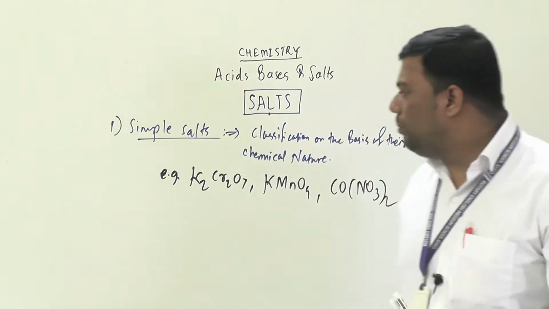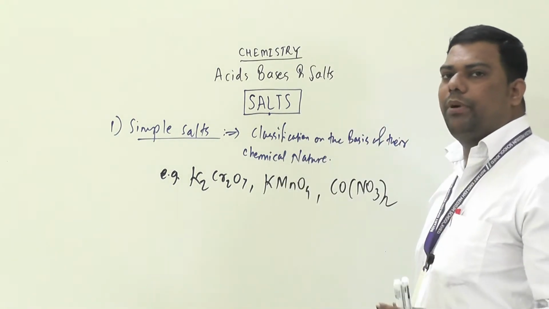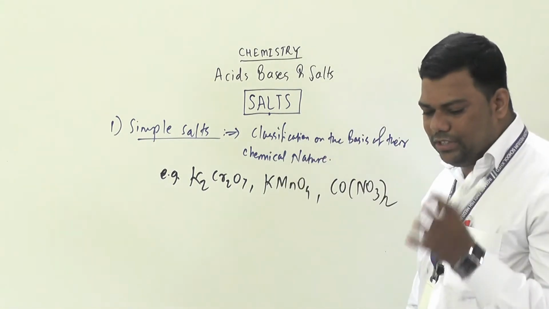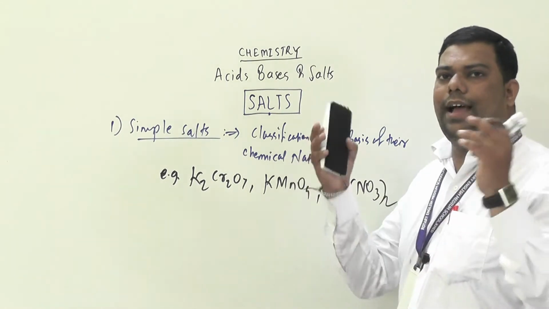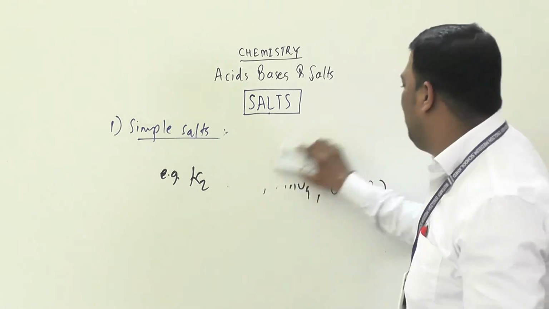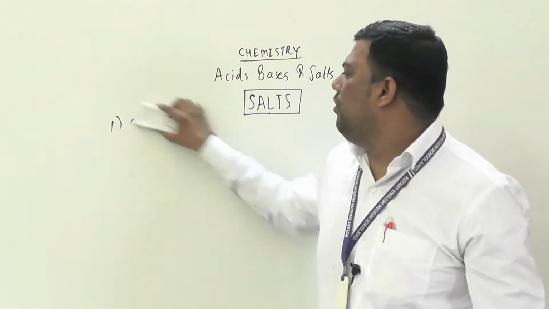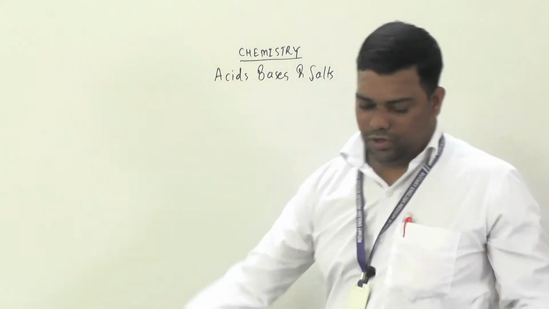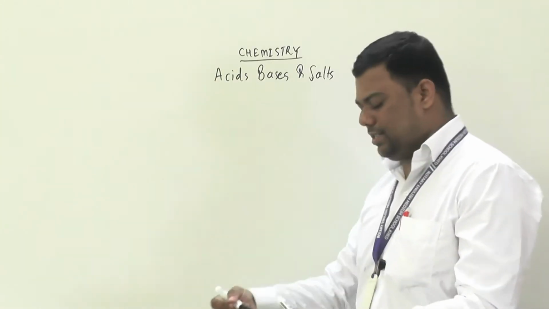Now your simple salts are again categorized into neutral, acidic and basic salts. That also we will see, how your simple salts are categorized.